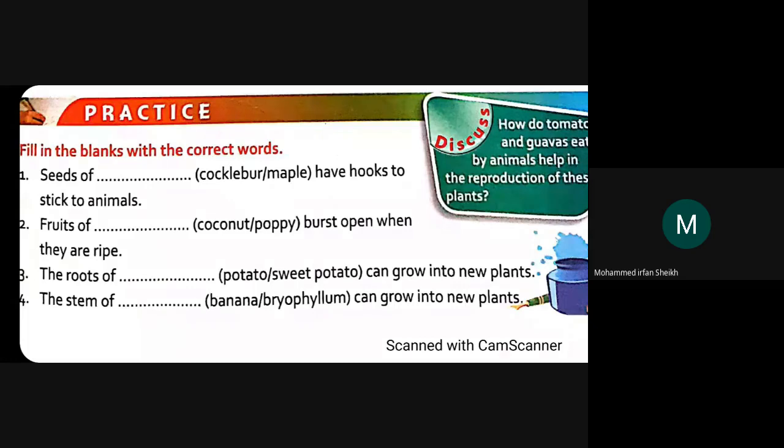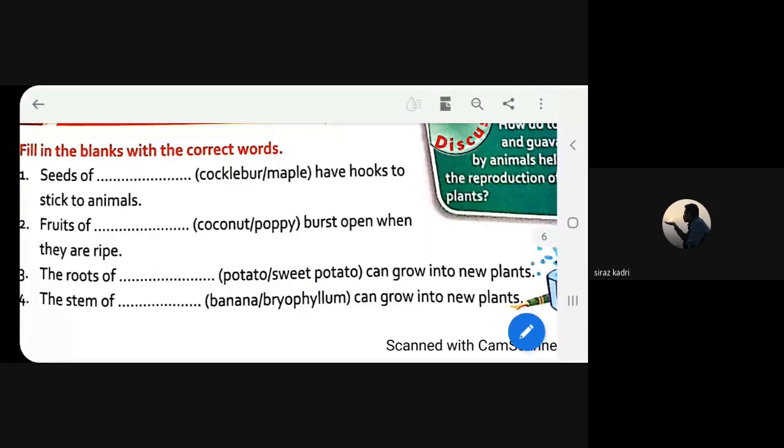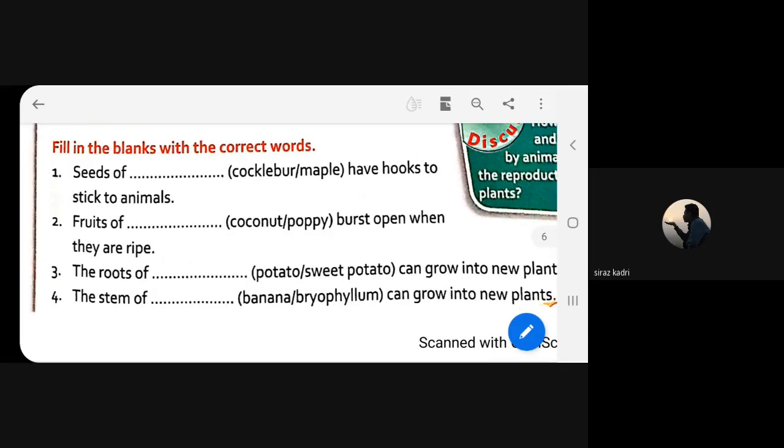Then second one, Zoha Kadri. Please read it, beta. Fruits of dash burst open when they are ripe. Poppy. Very good. Answer is poppy. Here we have to write the name of the fruit which bursts open by itself when it is ripe. Answer is poppy because coconut is an example of dispersal by water. Okay, right?